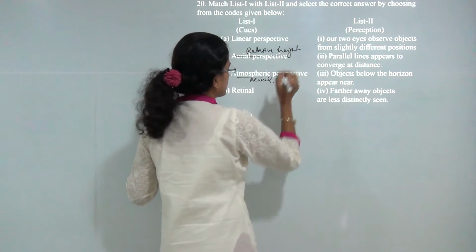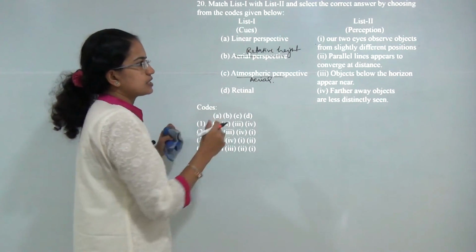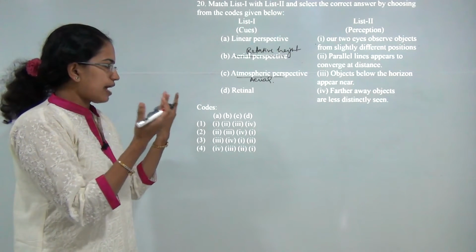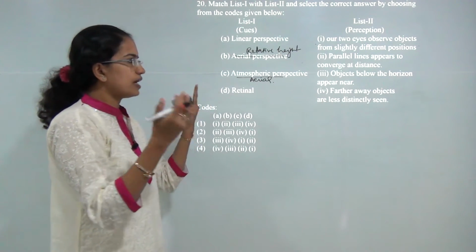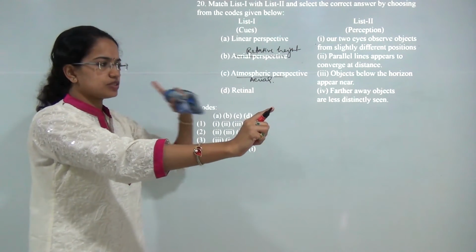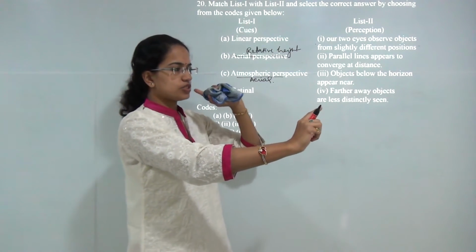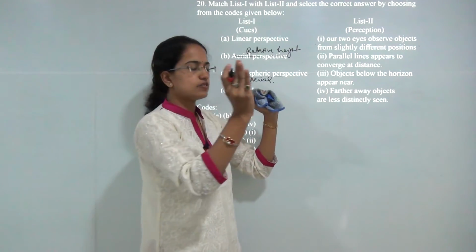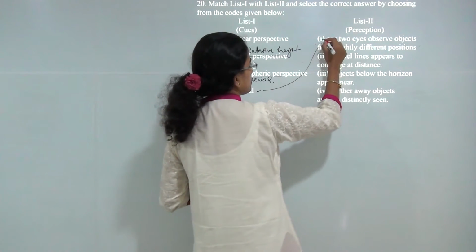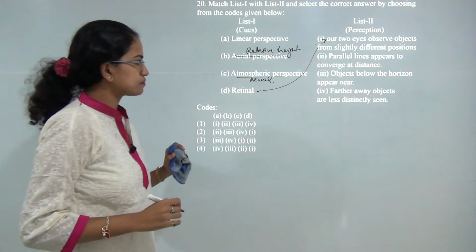Now if I try to understand the concepts, retinal images are formed, or retinal cues. What happens under retinal cues is both of our eyes observe an object from a slightly different position. So the position from which my left eye is observing and my right eye observes is different. So that is what a retinal cue is. So that correctly matches here.